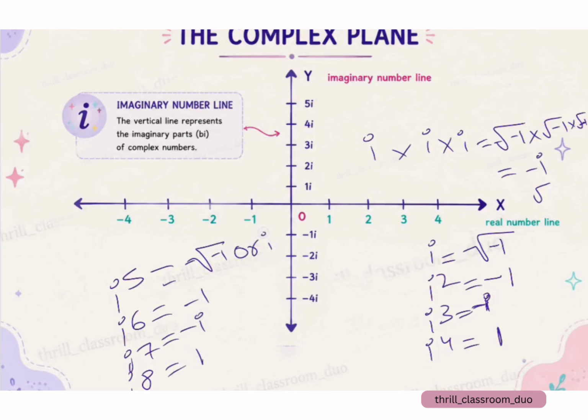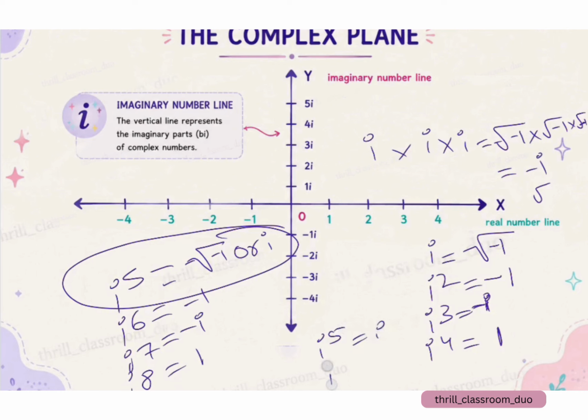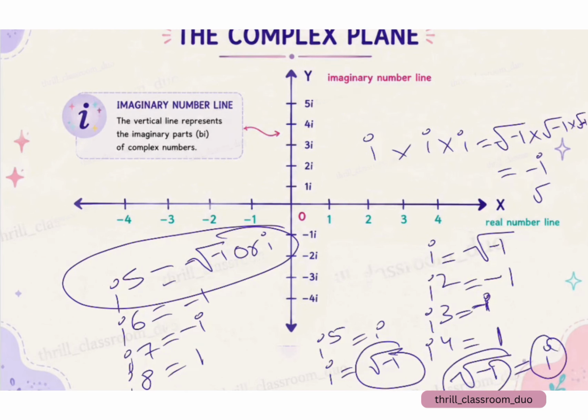Root of minus 1 can be written as i. So usually i raised to 5 is written as i, and i is just written as root of minus 1. So wherever you see root of minus 1 in an equation, write down i over there.